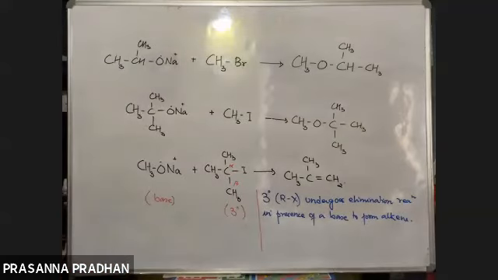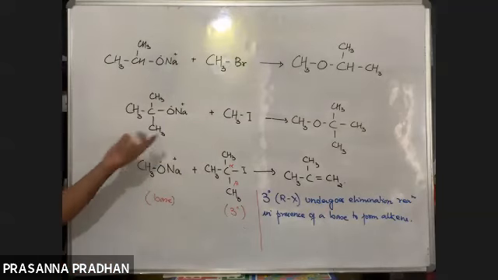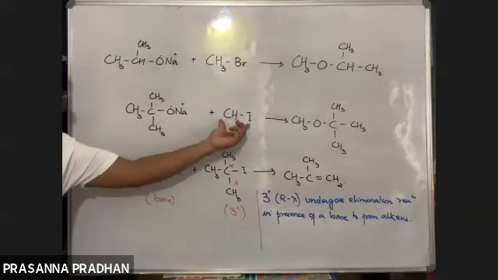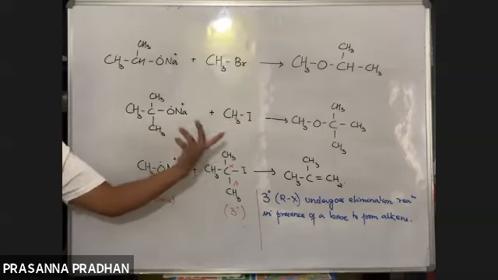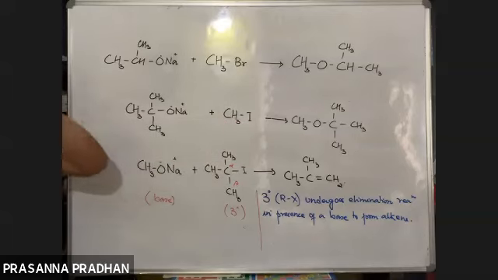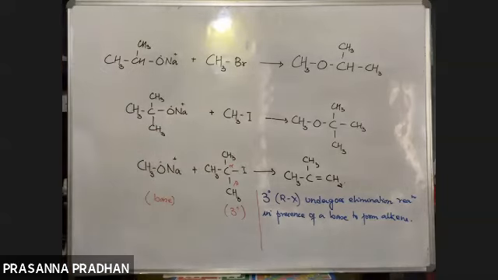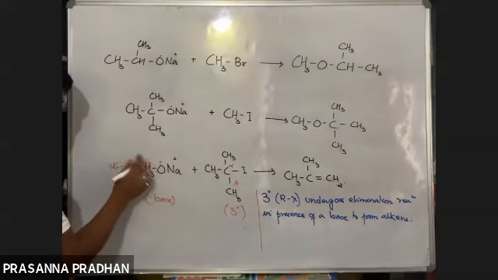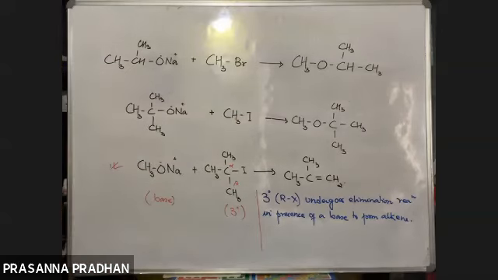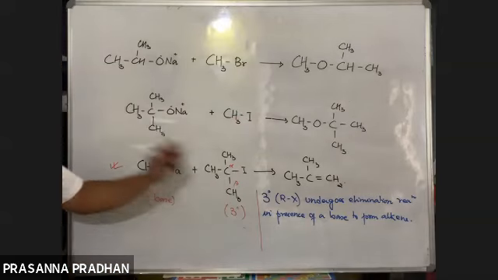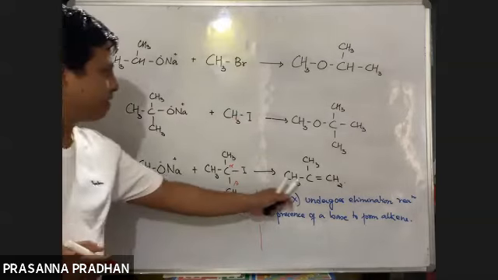That is why it is said that the smaller alkyl group must come from an alkyl halide. Now, if I use methyl iodide, do you think it will undergo elimination? No. A 1 degree alkyl halide has very little tendency to undergo elimination. So remember, the smaller alkyl group must always come from your alkyl halide. Now the reason is understood. This question had come previously: why can't this set of reagents be used? Because if you use it, 3 degree alkyl halides undergo elimination to form an alkene like this.